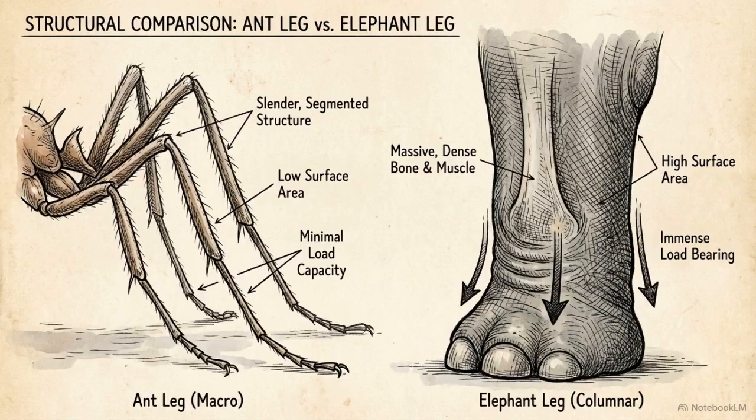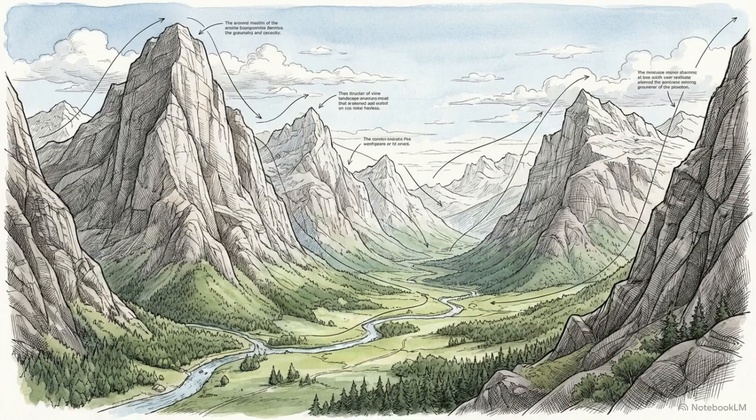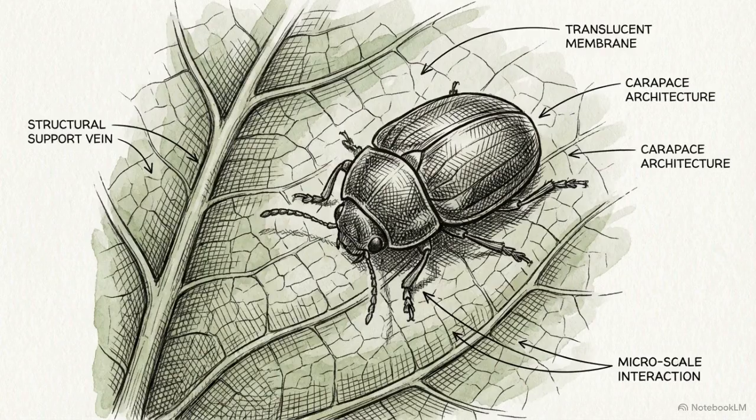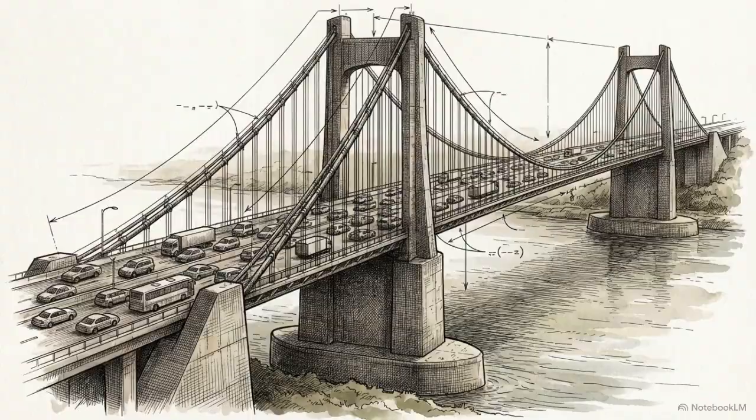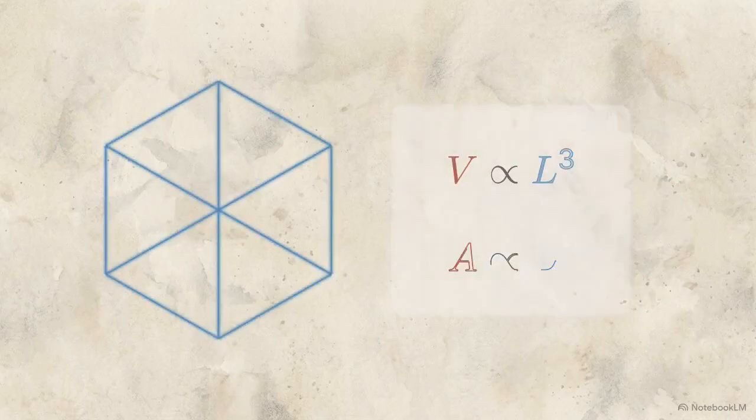This is why an ant survives with spindly, hair-like legs, while an elephant requires massive, pillar-like legs to move its immense bulk. A moment of wonder. The physical world looks the way it does because everything from microscopic insects to massive skyscrapers must find a way to function within the rigid boundaries of the square cube law.